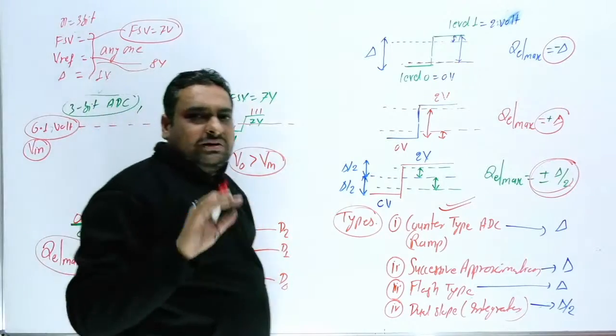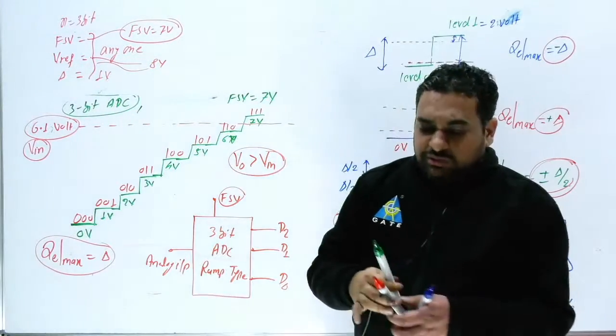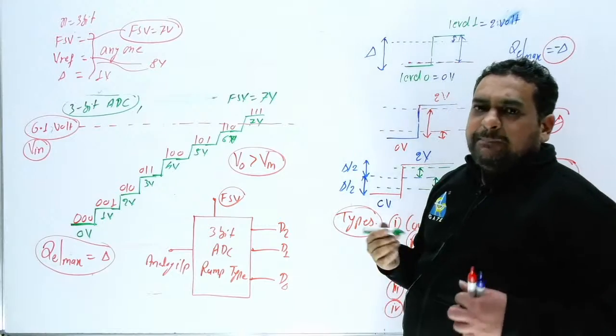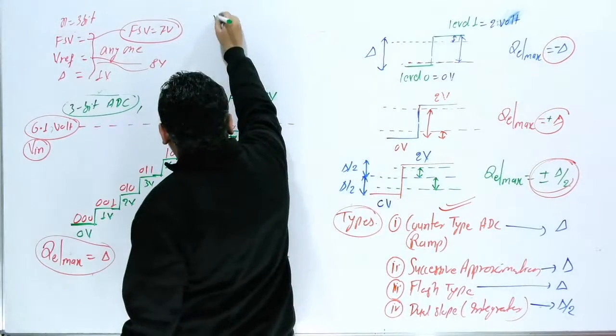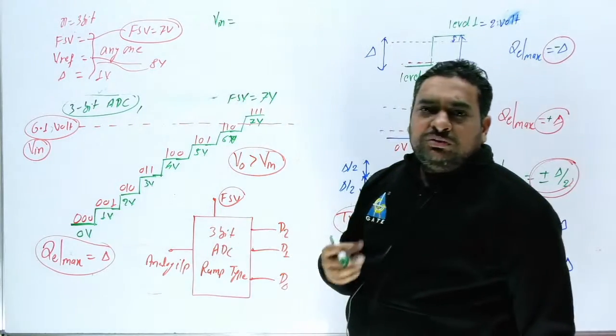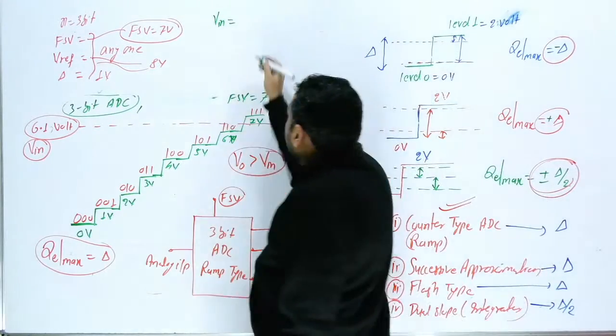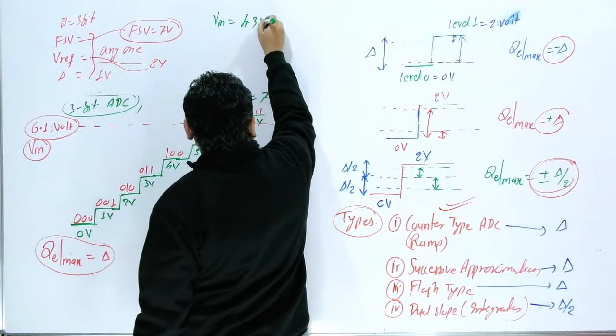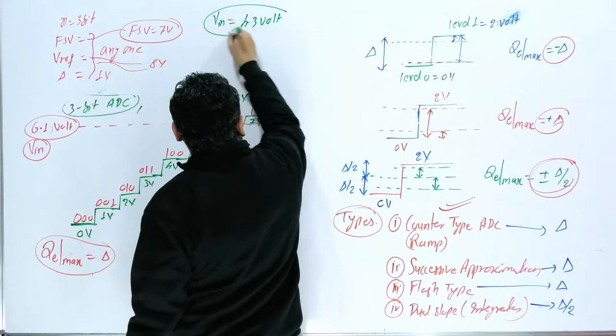Now they have provided the number of bits and this. Now if they provide you, sir, if input voltage V in is equal to, suppose, 4.3 volt, suppose this is 4.3 volt, then what will be the corresponding binary?